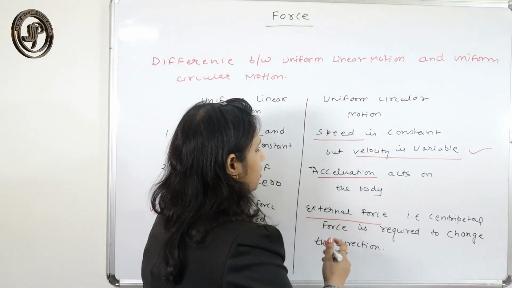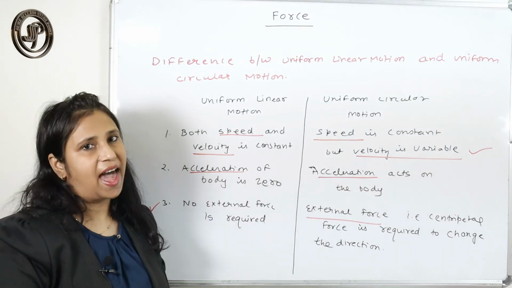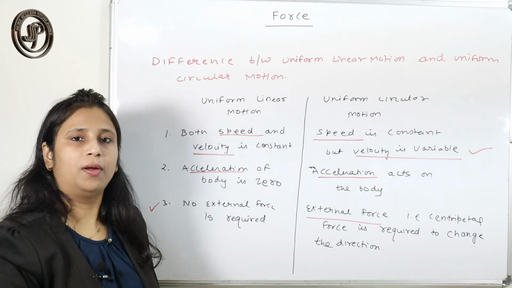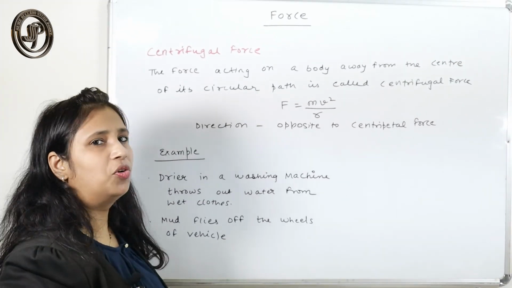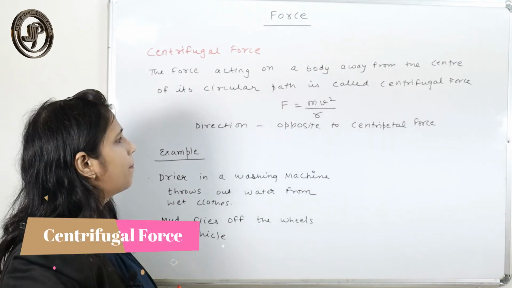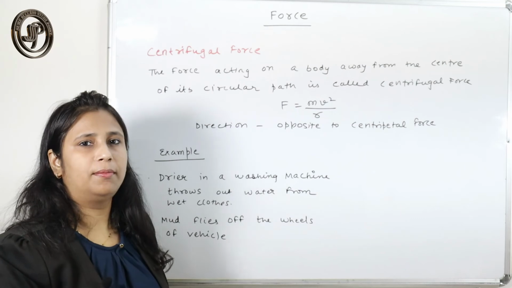But here you have seen that an external force acts on the body that helps to change the direction of the body, and that force is what? Your centripetal force.